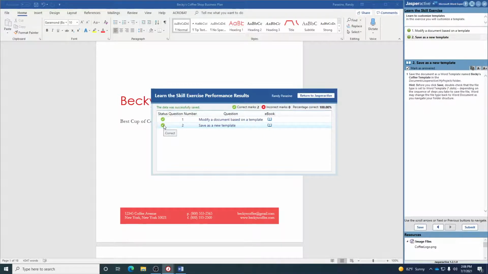If you did not do it correctly, you can go back and redo it. You can redo it as many times as you want, because you want to see this percentage correct as 100%. Typically, if you follow along with me and you miss something, it's because something is usually misspelled or the punctuation is off. So this completes the very first exercise for Jasper